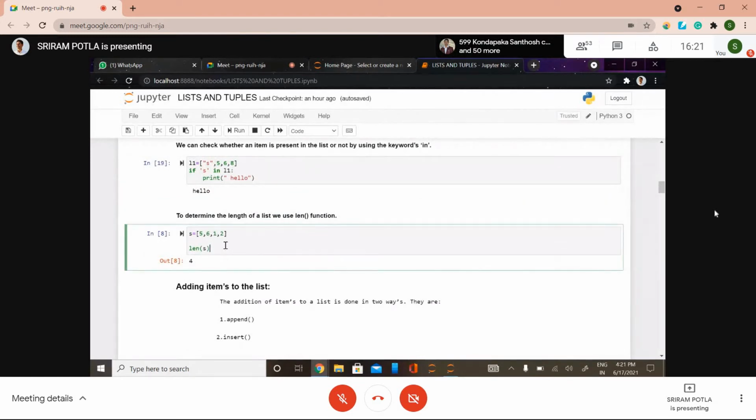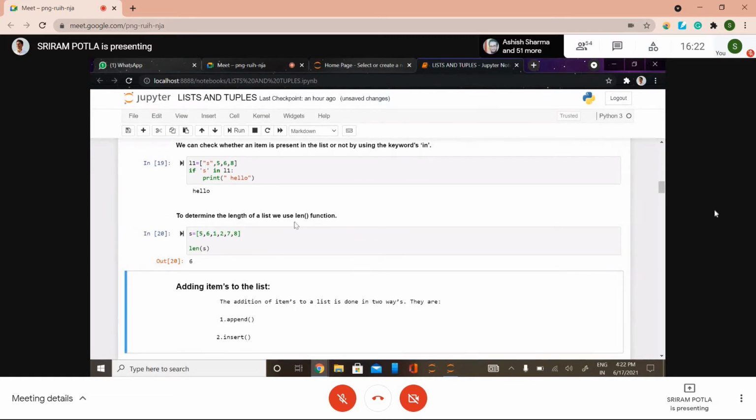So coming to length, you can find the length of the list by using the length function, which returns the length of the list. Like we have 1, 2, 3, and 4 values, so it's simply giving 4. If we have more than this, it will give a bigger value. So we got 6.